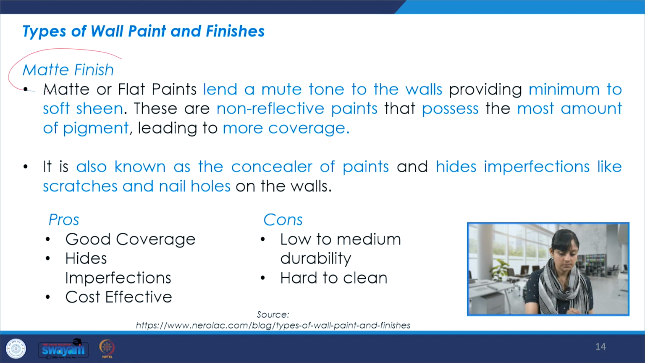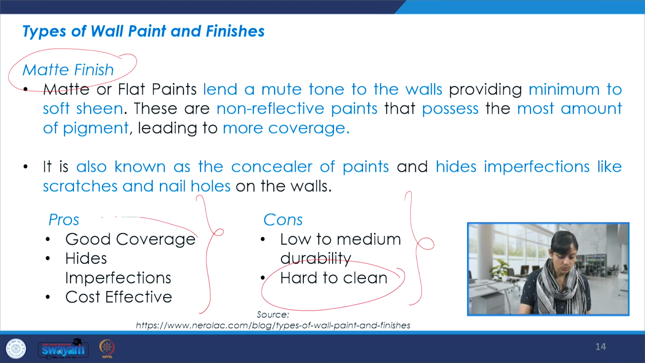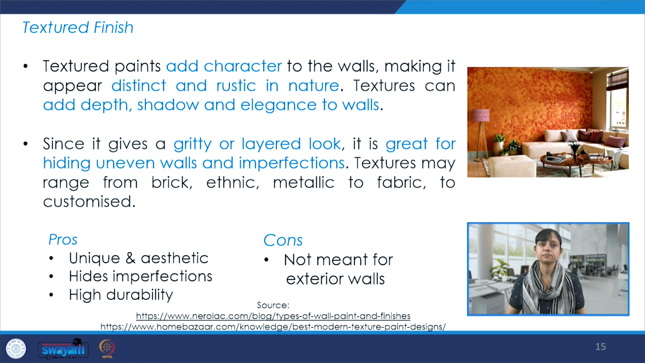So there is this matte finish. So matte or flat paints, they lend a mute tone to the walls, and they provide sort of a minimum to soft sheen. And they're non-reflective paints. They possess the most amount of pigment, leading to more coverage. And they're also known as concealer paints because they hide imperfections. So there are some advantages and disadvantages over there. Like they are hard to clean, while they provide good coverage. So we have to pick and choose accordingly.